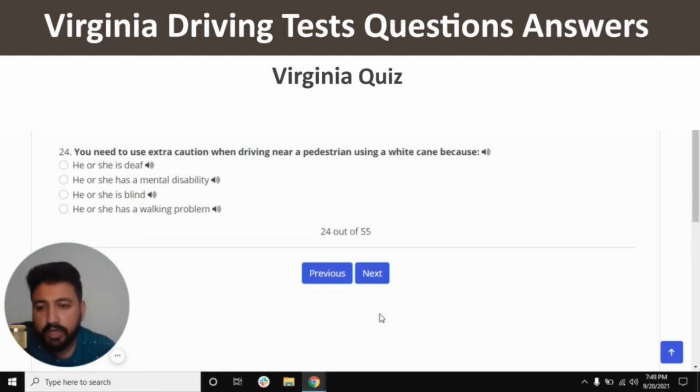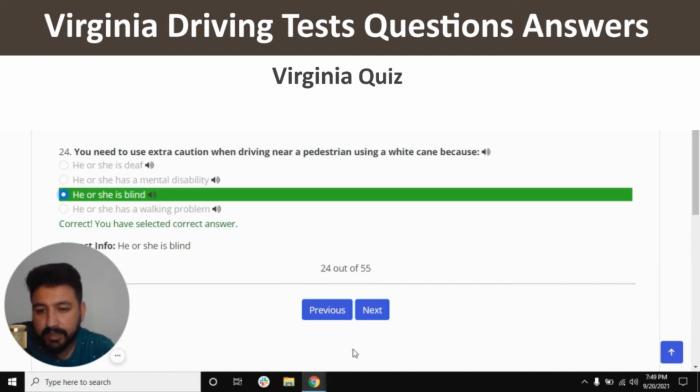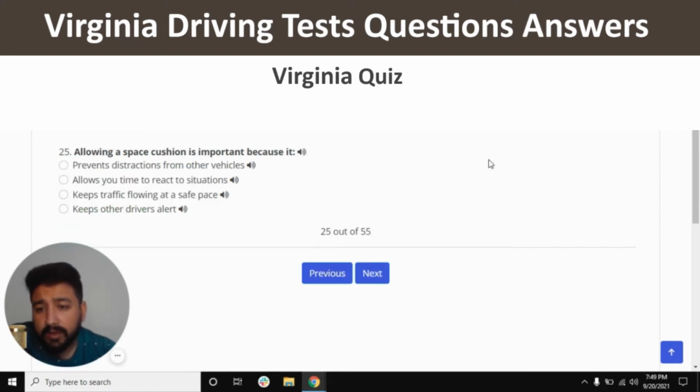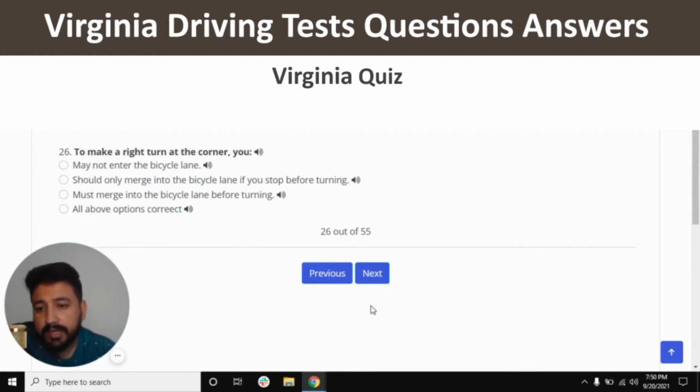And next. You need to use extra caution when driving near a pedestrian using a white cane because he or she is blind, which is the third one. Yes, and next. Allowing a space cushion is important because the right answer is, allows you time to react to situations. So I'm going to click on the second option and next. To make a right turn at the corner, the right answer of the 26th question is must merge into the bicycle lane before turning, which is the third one.